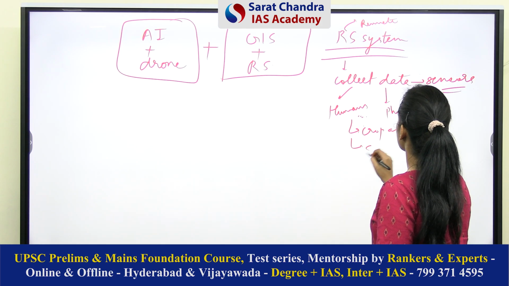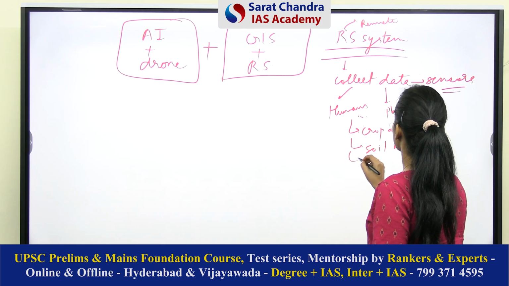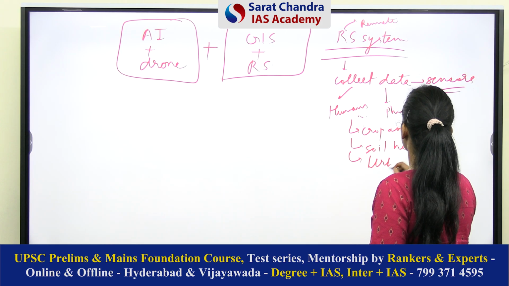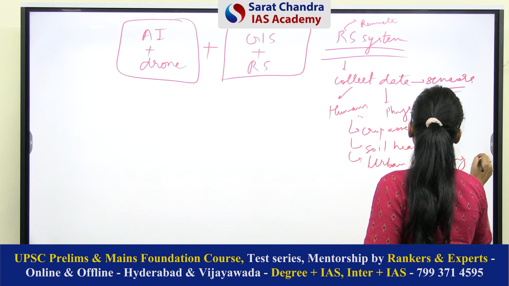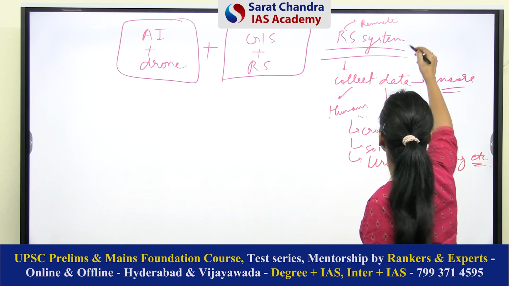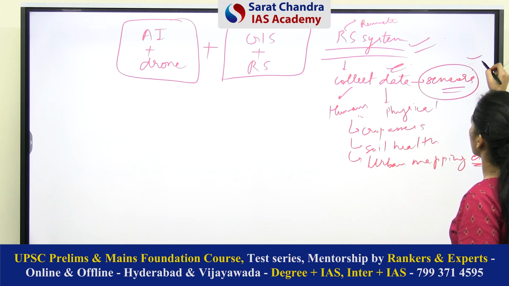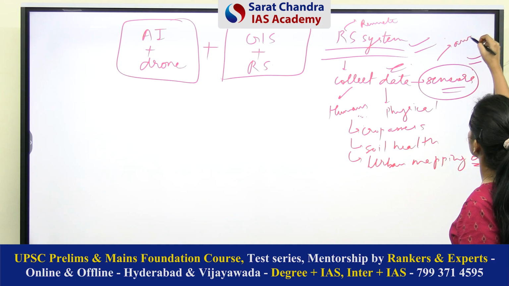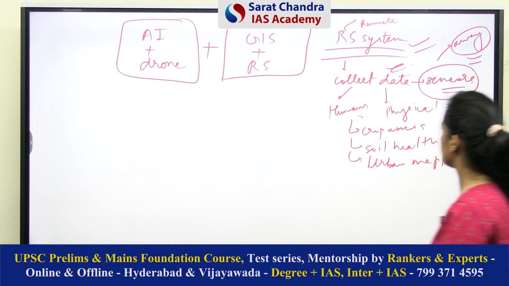Data can be related to health of soil. Data can be related to urban mapping, etc. So basically, it collects data based on the sensors, those can be active or passive, being away from the earth. So this is the main purpose of remote sensing satellites.